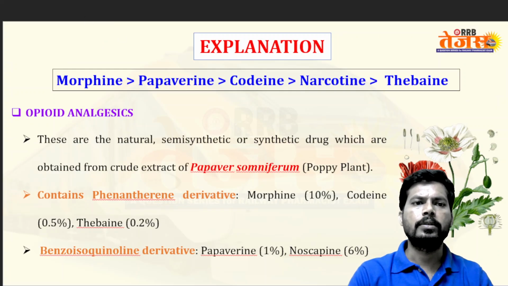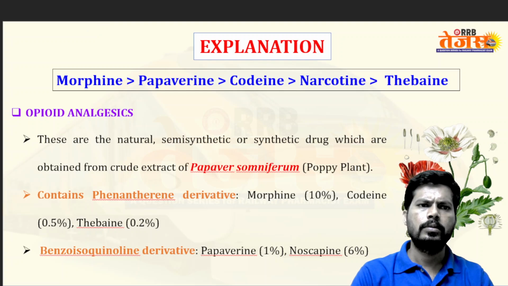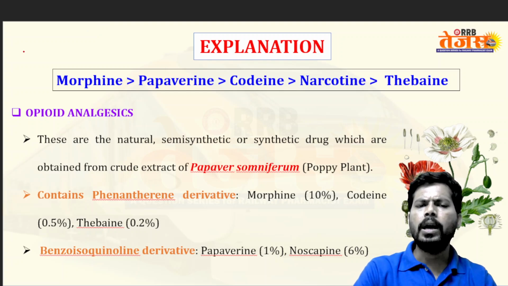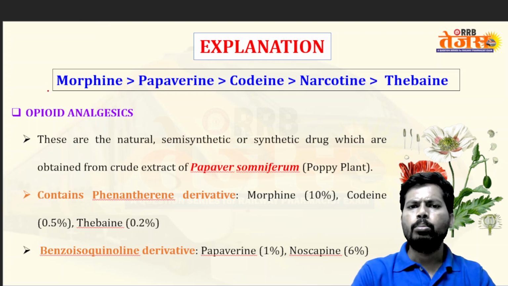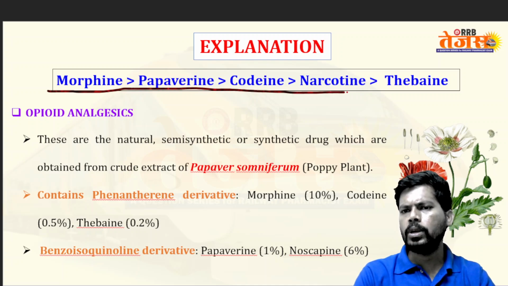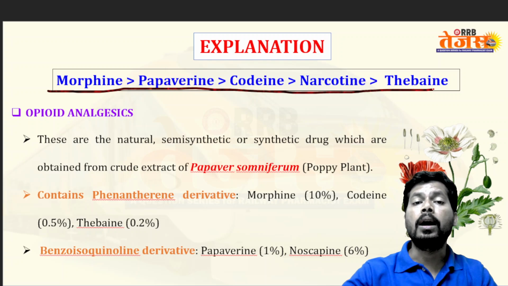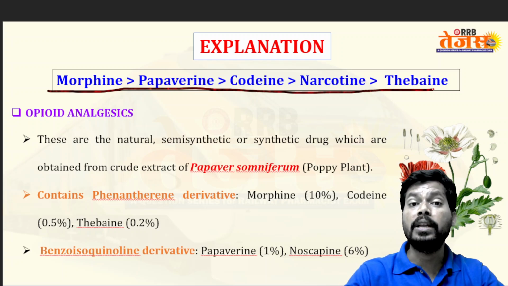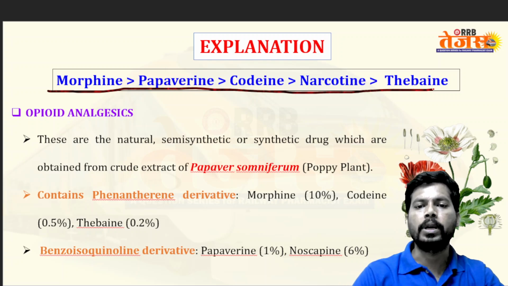Here is the explanation. Regarding the explanation, morphine is greater than papaverine, greater than codeine, greater than narcotin, greater than thebaine in the production of analgesic, pain relieving property.